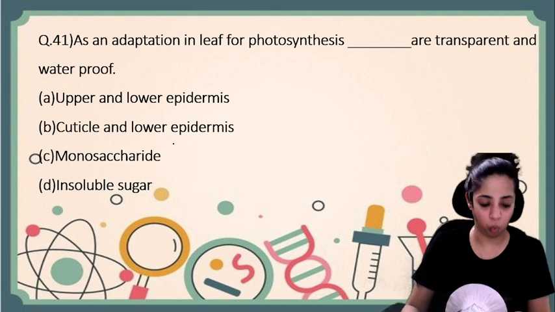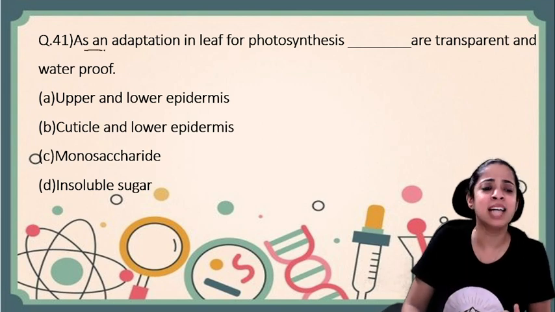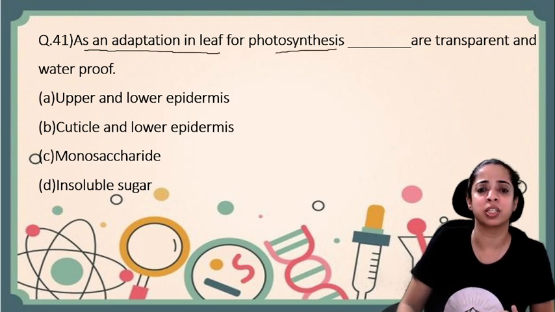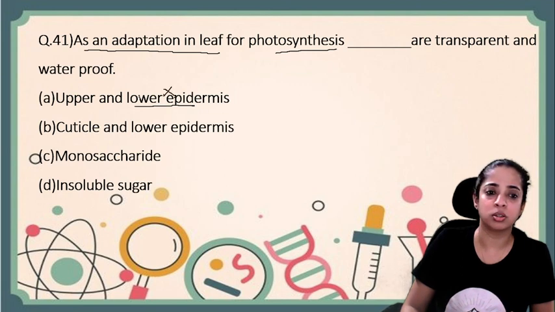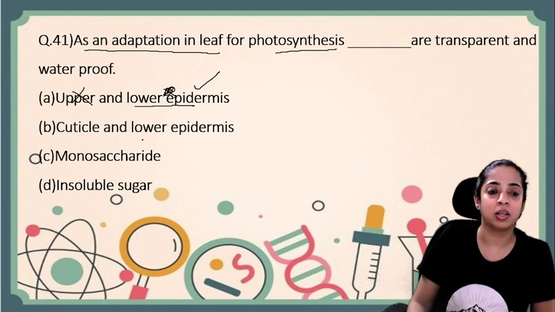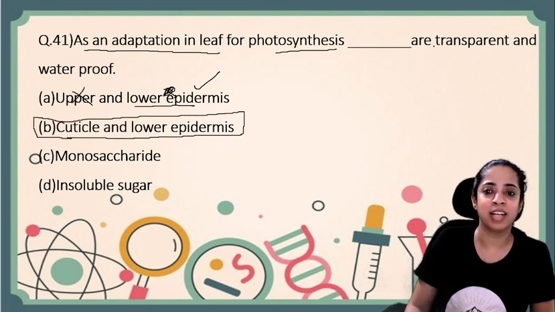Question number 41. As an adaptation in leaf for photosynthesis, dash are transparent and waterproof. So which is transparent and waterproof? Lower epidermis is transparent but not upper epidermis. Let us see the second option. Yes, cuticle and lower epidermis. Your answer is B.